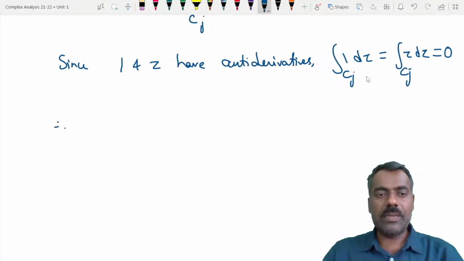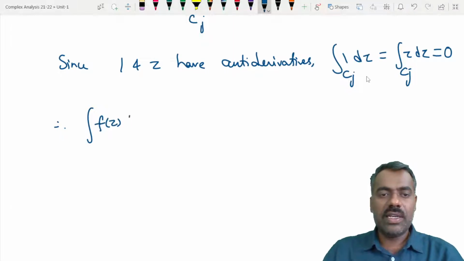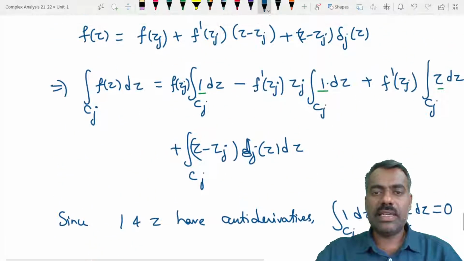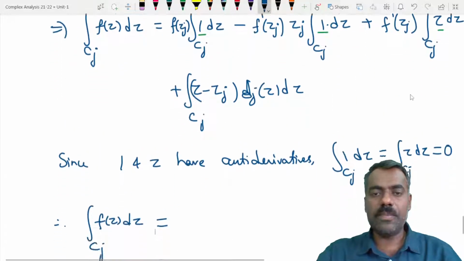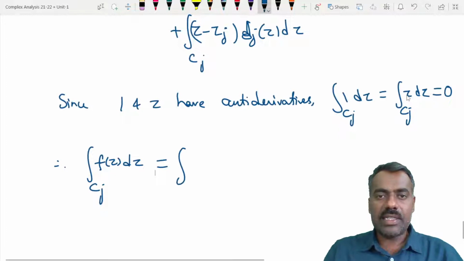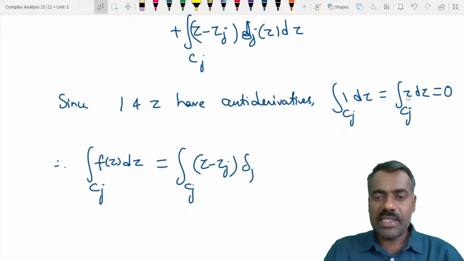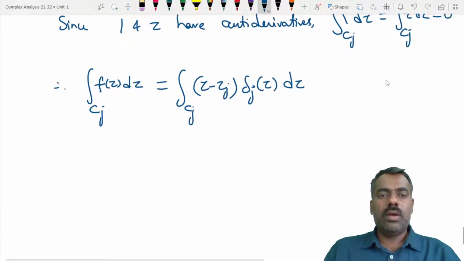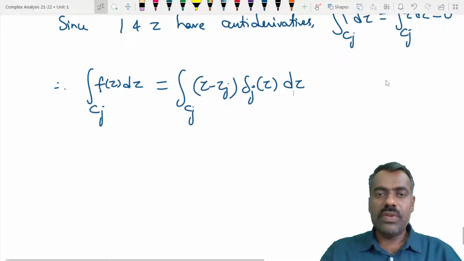So what is remaining is the integration of f(z) dz over Cj, and all these three terms are 0. So what is remaining here is the integration over Cj of (z minus zj) into delta j(z) dz. Now this value we want to find, what can be the maximum value and so on.